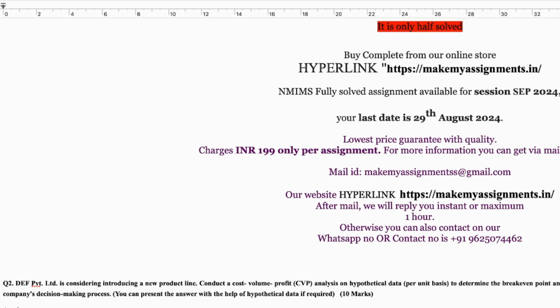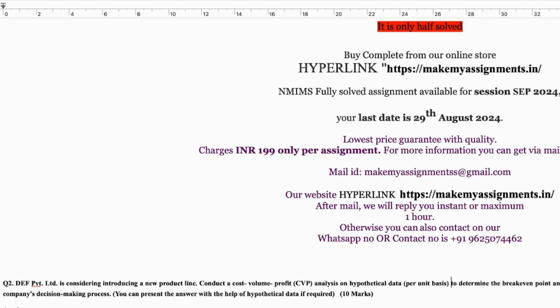By using CVP analysis, DEF Private Limited can calculate the break-even point, which is the level of sales at which the company neither makes profit nor incurs a loss. This analysis also aids in understanding the behavior of cost and the impact of various levels of production and pricing on